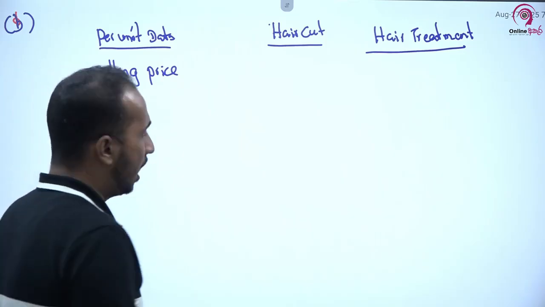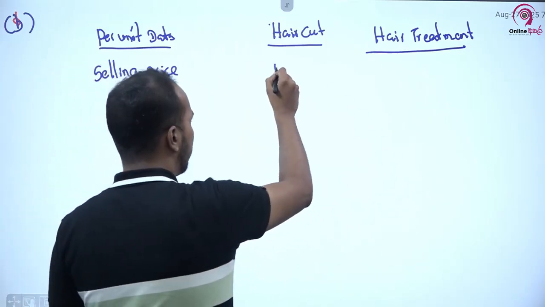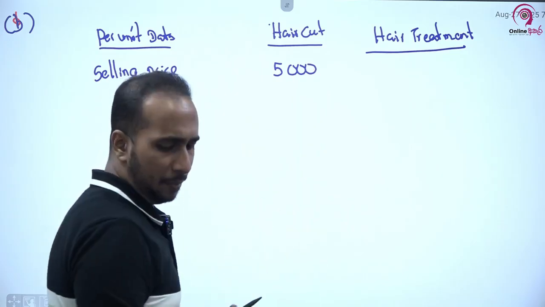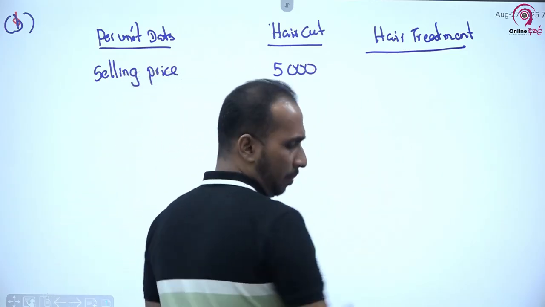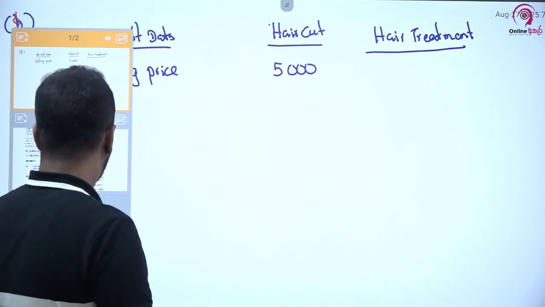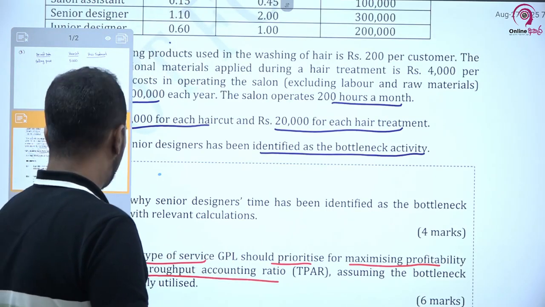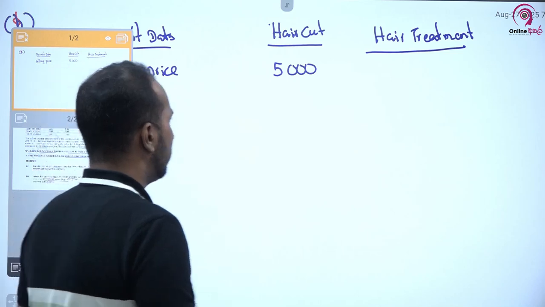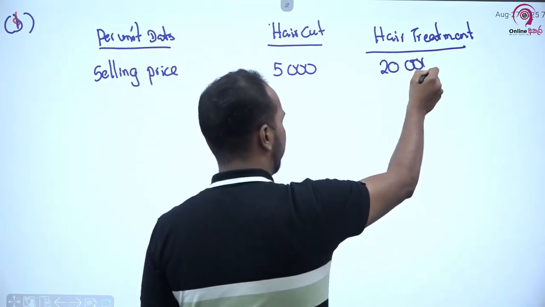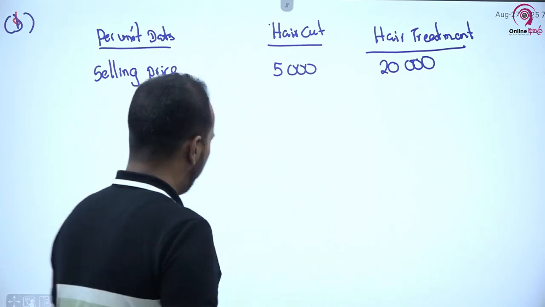As per the question, the selling price of haircut is 5,000 rupees, whereas the selling price of hair treatment is how much? I think it is 20,000 something, no? Yes, it is 20,000. Hair treatment, it is 20,000, right? Now this is the selling price.